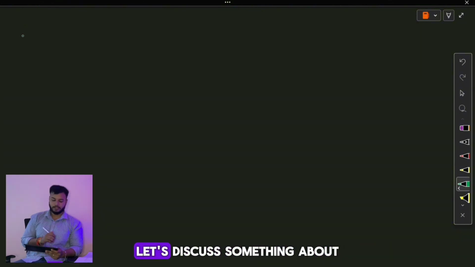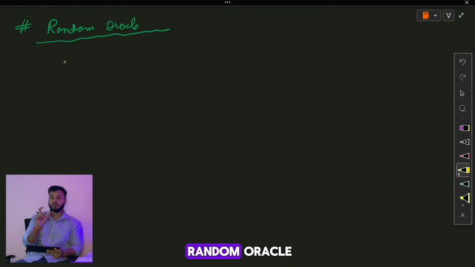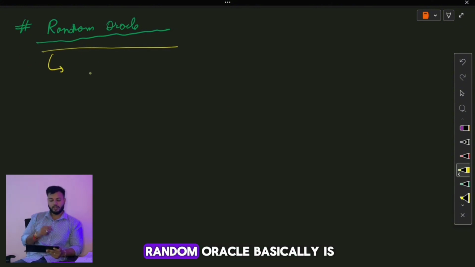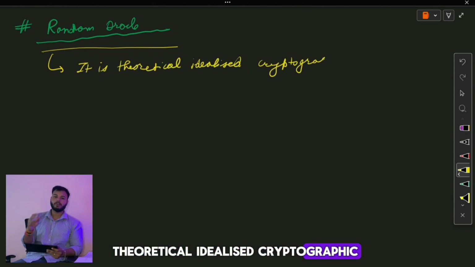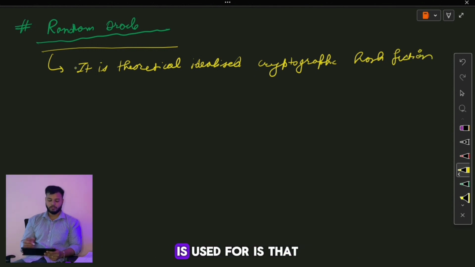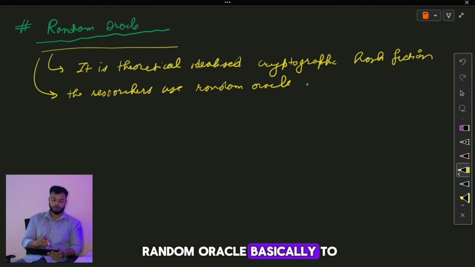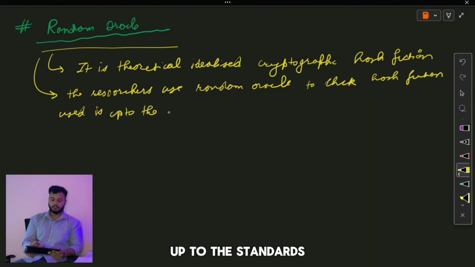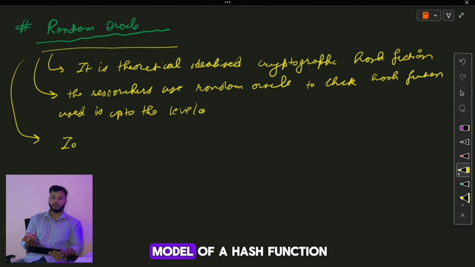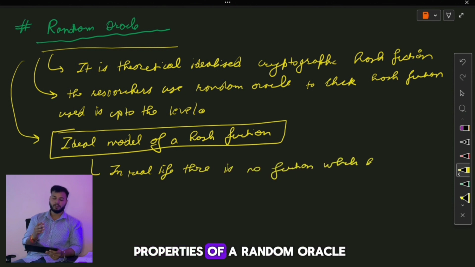But before that, let's discuss something about random oracle. The term random oracle, you will be hearing it multiple times in future as well. What a random oracle basically is, is a theoretical idealized cryptographic hash function. Researchers use this random oracle as a model to check if the hash function which is used is up to the standards or not. Basically it is an ideal model of a hash function. In real life there is no hash function present which has the properties of a random oracle.